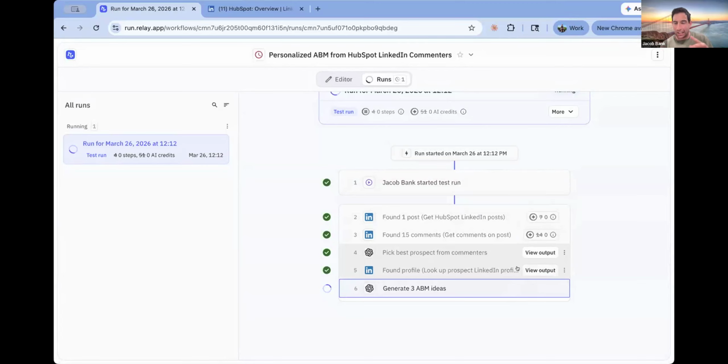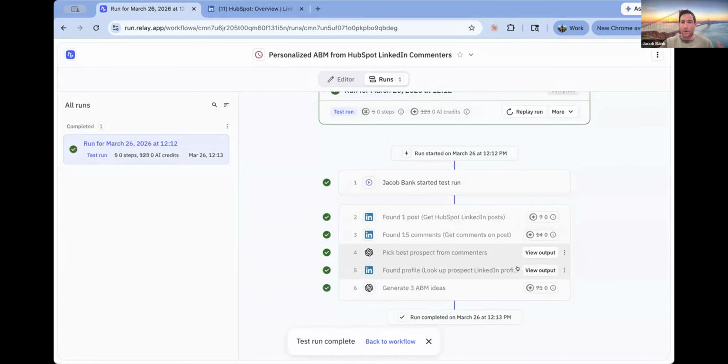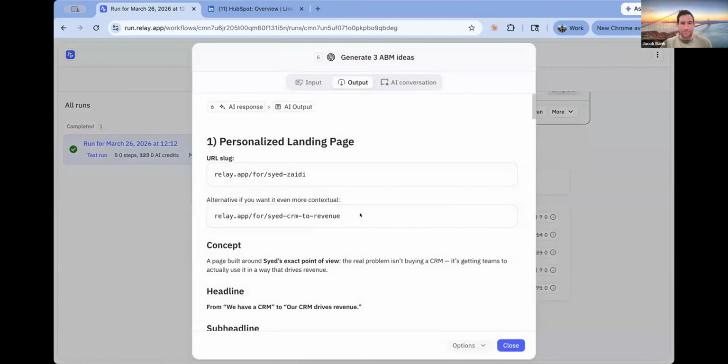And I can already tell that I'm going to want to give this workflow some feedback about how it can do better. I'm realizing now that comments are actually sparse relative to reactions, especially on brand accounts. So maybe I want to fetch the reactions instead. And maybe I want to give it some better guidance about who a target customer is for me. But let's first see how good the ABM ideas that it comes up with are before going back and modifying the workflow.